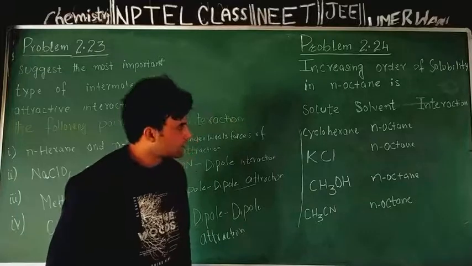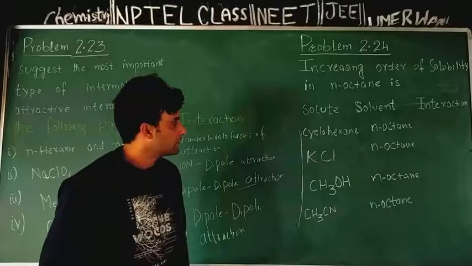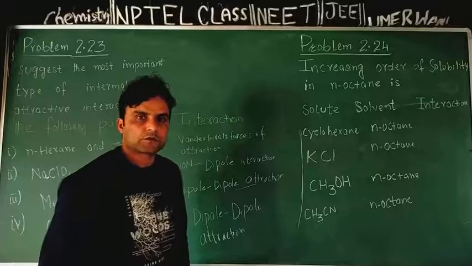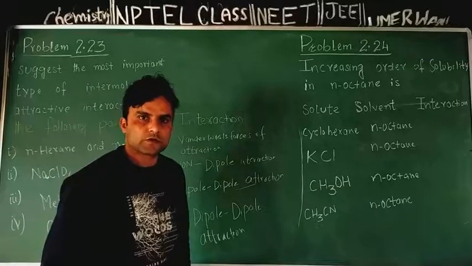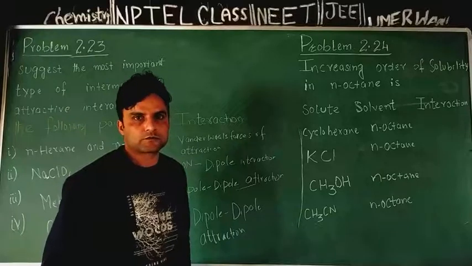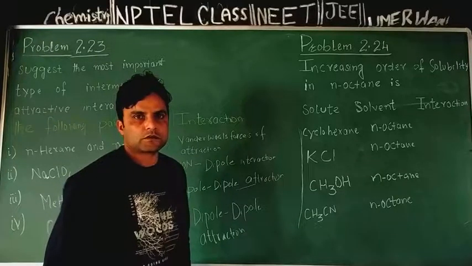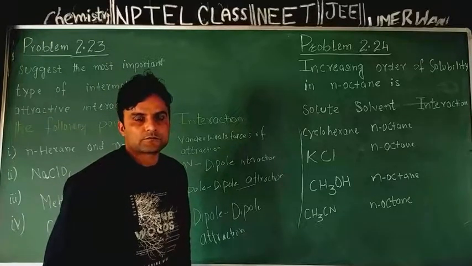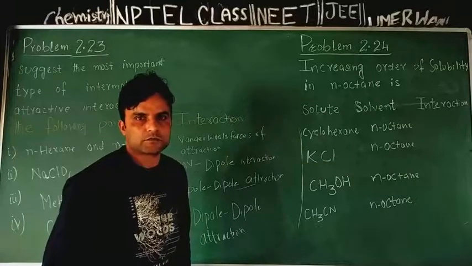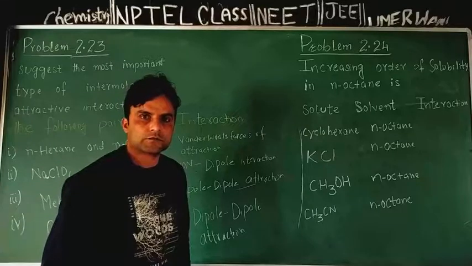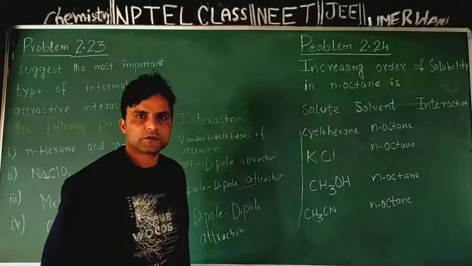Coming first to solvent, because solvent is same. Normal octane is hydrocarbon made up of carbon and hydrogen atoms. So it only has carbon chain with carbon linked to hydrogen atoms, and we know electronegativity difference between carbon and hydrogen is very less.